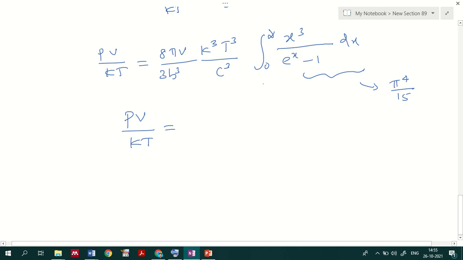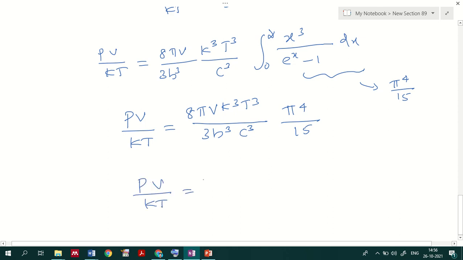That will be the solution for this particular integral. So I can write 8 pi V k cube T cube divided by 3 h cube c cube, pi raised to 4 by 15. That means PV by kT equals 8 pi raised to 5.